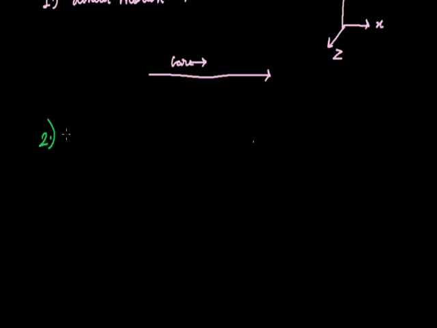Next is rotational motion. Rotational motion is a motion which is about an axis. For example, if we consider a fan, we know that in the fan there is one metal stick and on that three blades are there.